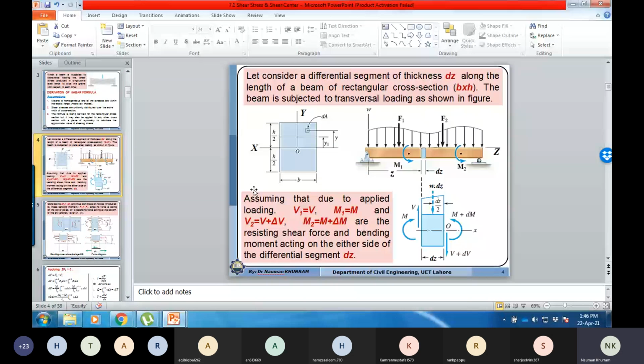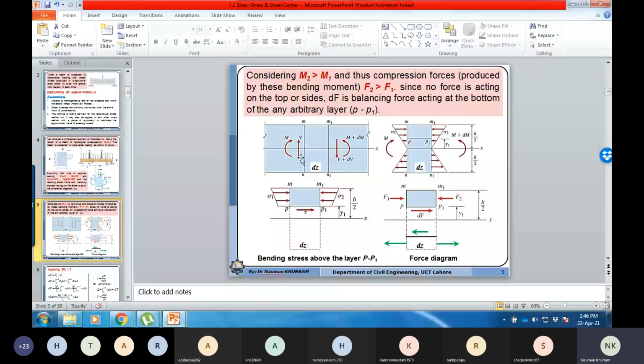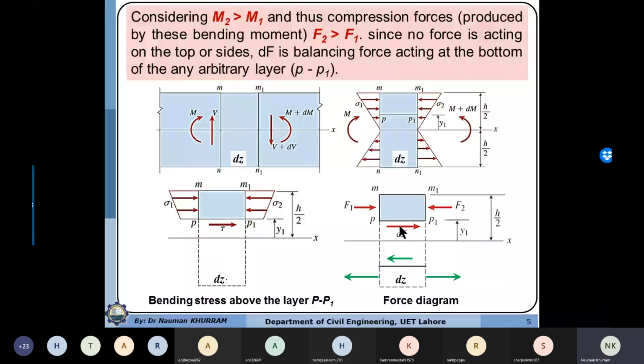I'm just deriving this formula from the moment concept because section 1 is subjected to a different moment and section 2 is subjected to a different moment. So when the moments on both sides are different, the resultant forces will also be different. It means that the difference of these resultant forces will produce the forces.